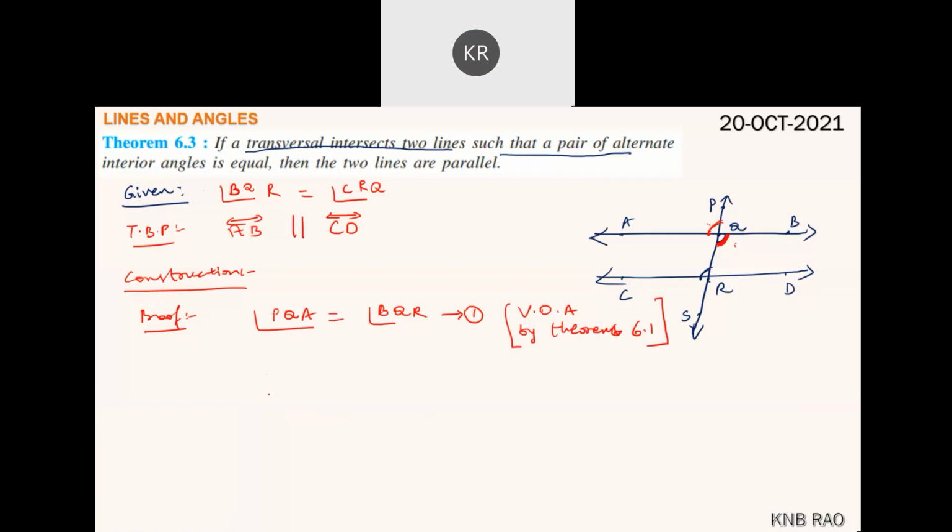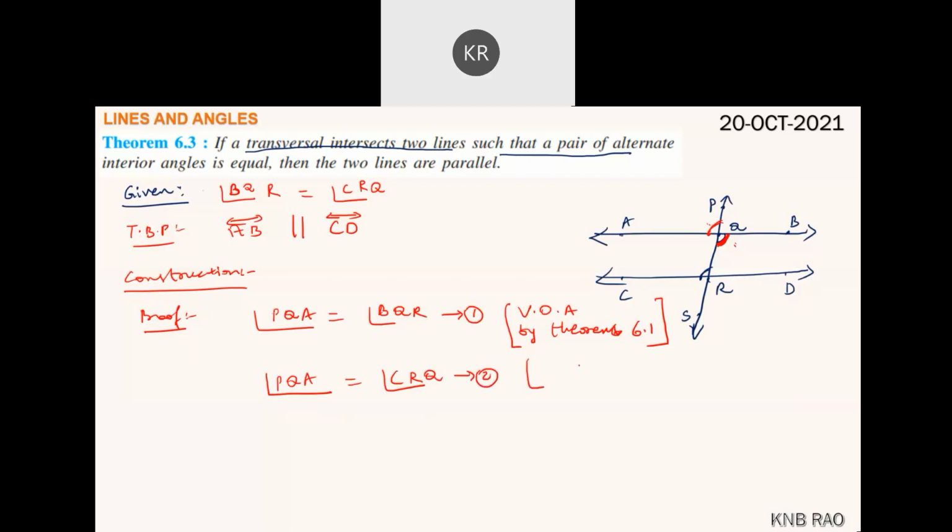Now, angle AQP, angle PQA is equal to angle CRQ. What is this?